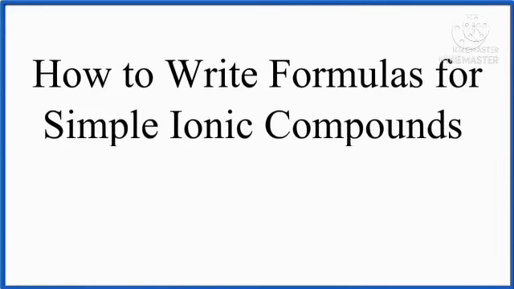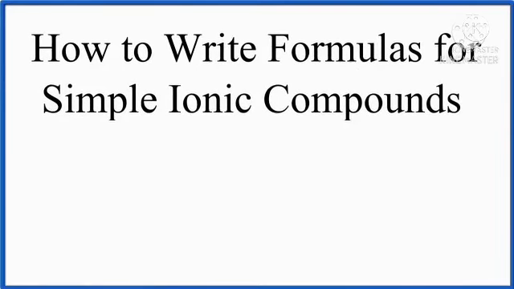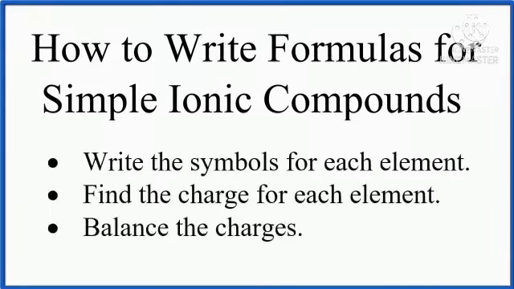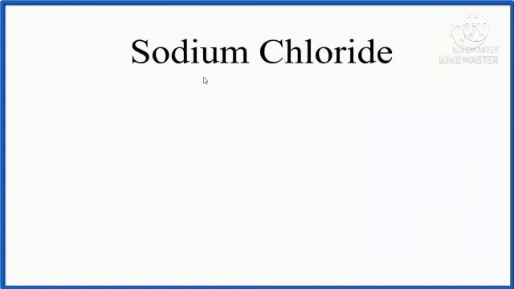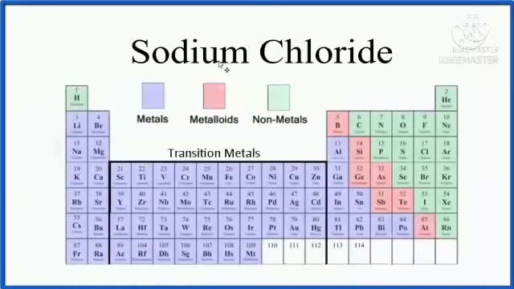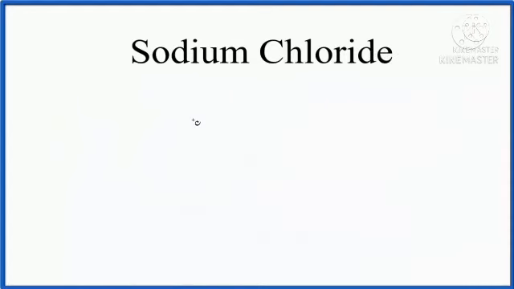How to write the formulas for simple ionic compounds? Write the symbols for each element, find the charges for each element, and balance the charges. Take the example of sodium chloride. We can see in the periodic table that sodium is a metal and chlorine is a non-metal, so it is usually an ionic compound.